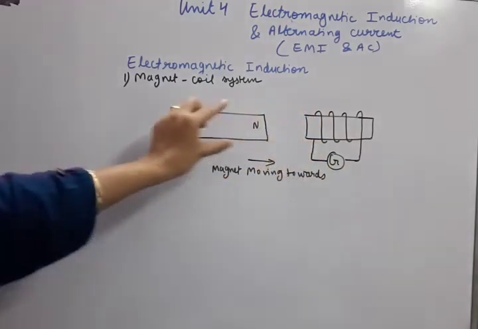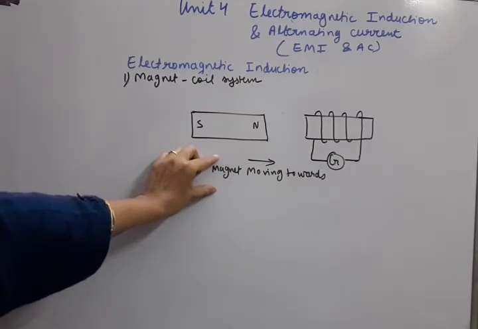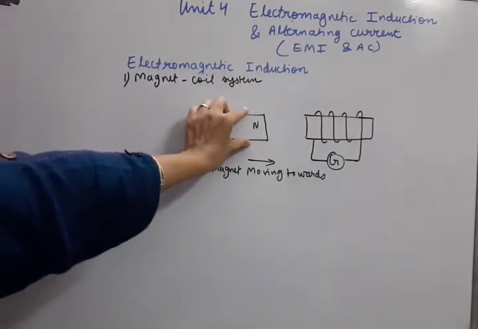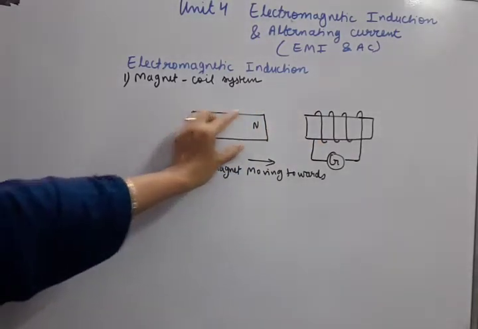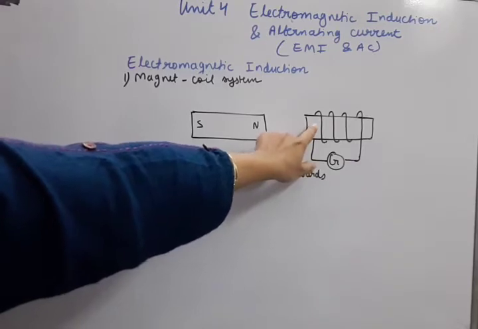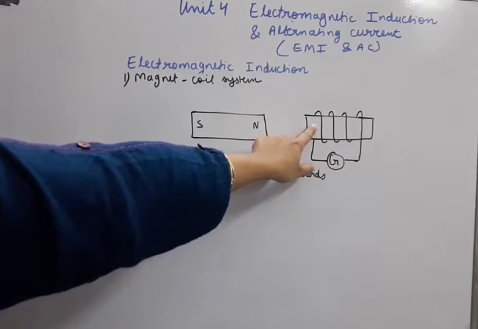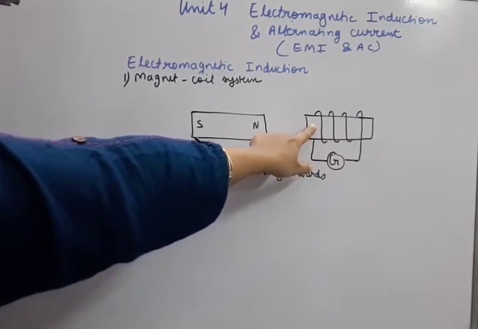But as soon as the magnet is moved towards or away from the coil, the induced current will be produced in this coil. Induced current means a current will be produced without the battery. And the cause of that current will be the change of magnetic flux, which we have studied in Faraday law.